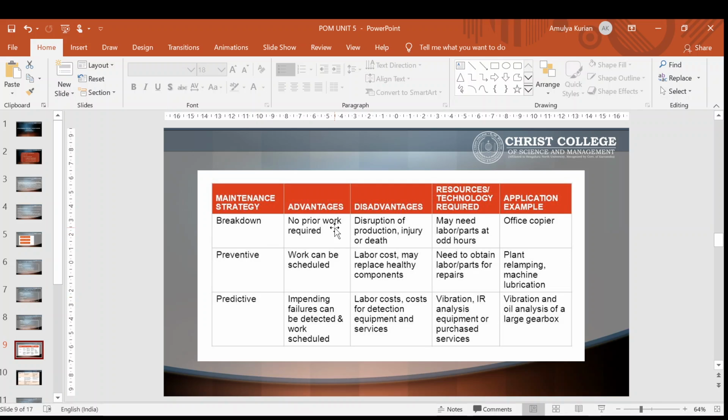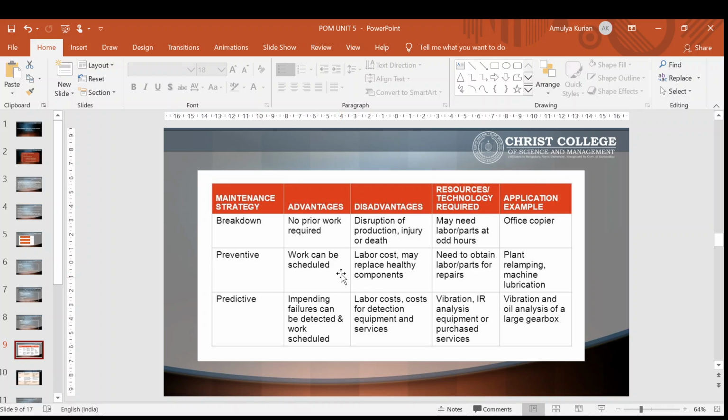For breakdown maintenance, the advantage is that no prior work is required, like beforehand no planning needs to be done. The disadvantages are that there will be interruption in your production, or sometimes it may cause injuries. Then it may need labor and parts at odd hours. Application example: your office copier. Generally we don't maintain it as long as it is working. The time it stops working, we will check the office copier.